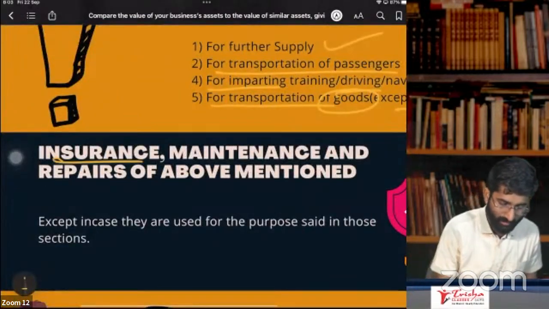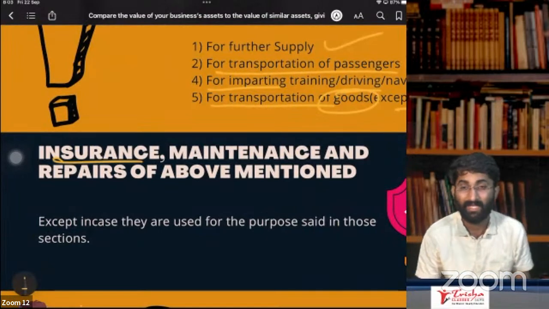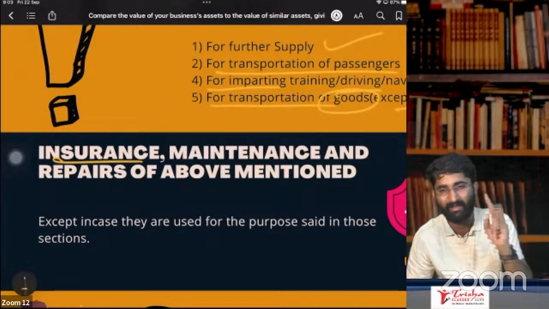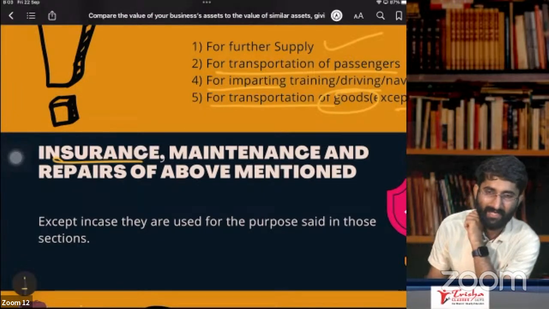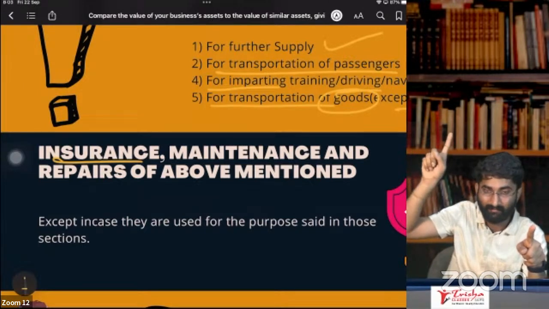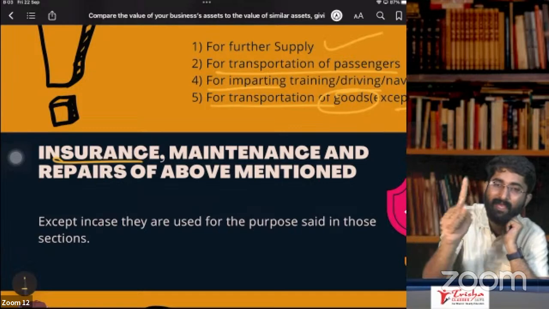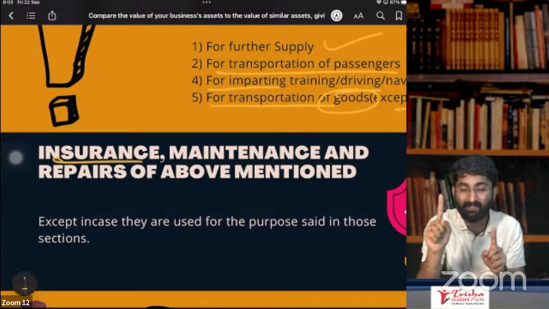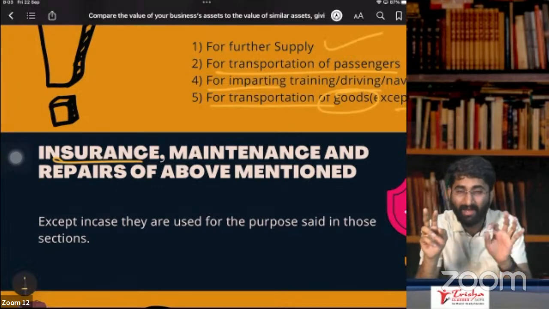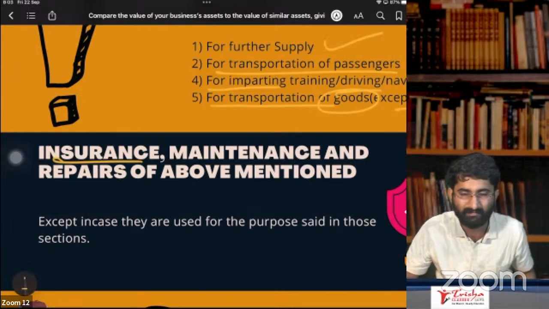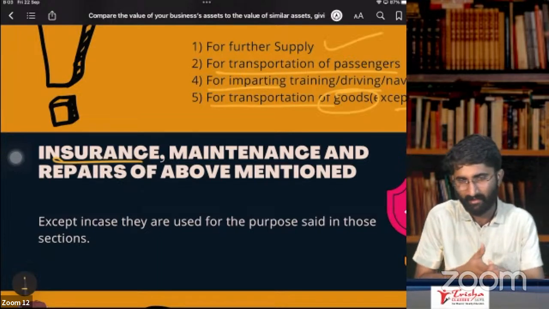See, I have taken insurance for that vehicle or aircraft or vessel. Insurance, repairs and maintenance I'm doing. Will I get ITC on that insurance, repairs and maintenance of that vehicle, aircraft and vessel? I will get ITC if I get ITC for that vehicle, aircraft or vessel. If I get ITC for the vehicle, then I get ITC of that insurance, repairs and maintenance. If I don't get ITC for the vessel, then I don't get ITC for that insurance, repairs and maintenance. You understand? Is it making sense?